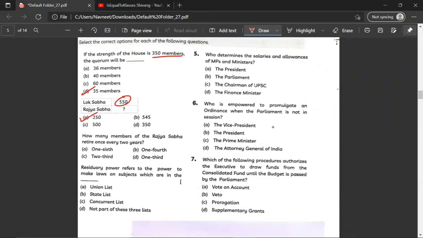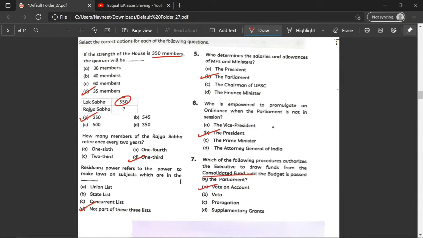How many members of the Rajya Sabha retire once every 2 years? 1/3. D. Residuary power refers to the power to make laws on subjects which are not part of these 3 lists. So one is the Union List, State List, Concurrent List, and one is residuary power, which covers topics which are not in any of the 3 lists. Who determines the salaries and allowances of MPs and ministers? B. The Parliament. Who is empowered to promulgate an ordinance when the Parliament is not in session? The President. B.